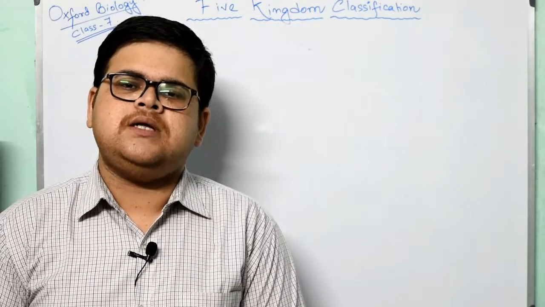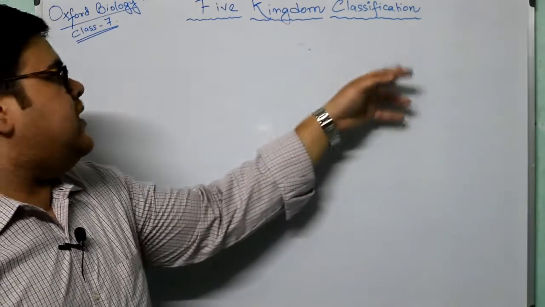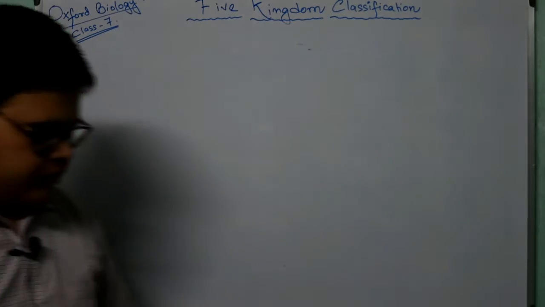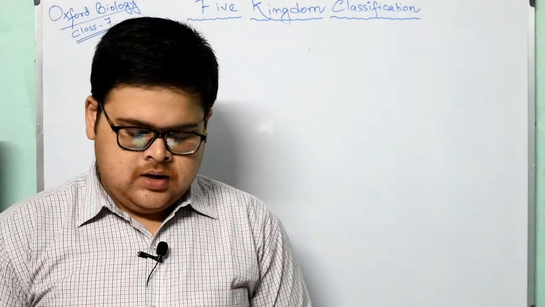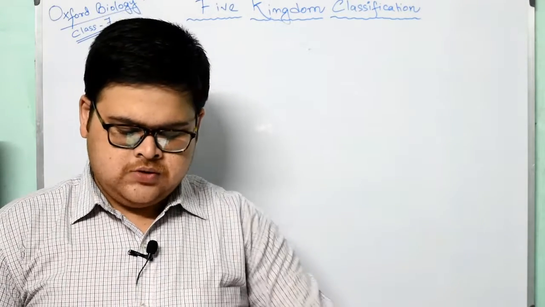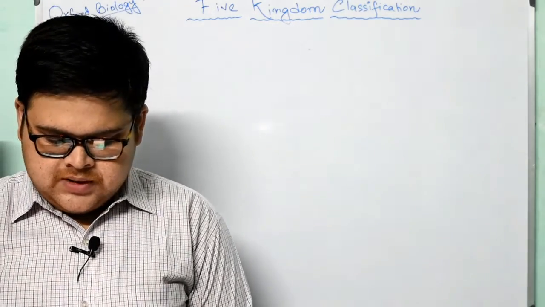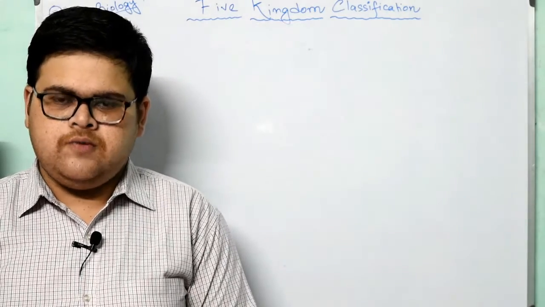So we'll be continuing with the chapter, the five kingdom classification, and we are following Oxford Biology class 7. Okay, so moving forward. Now, what is five kingdom classification? In the year 1969, students please follow page number 33 of Oxford Biology.